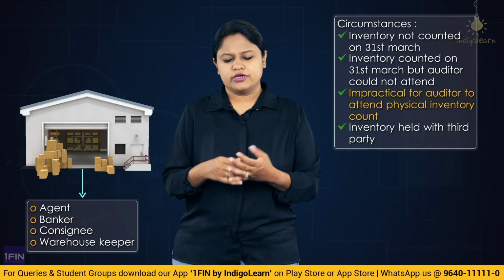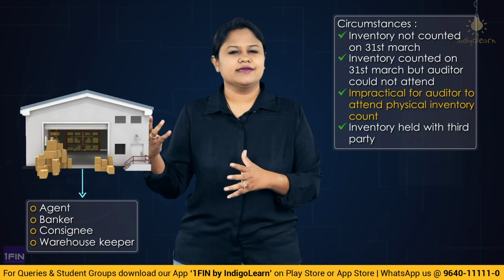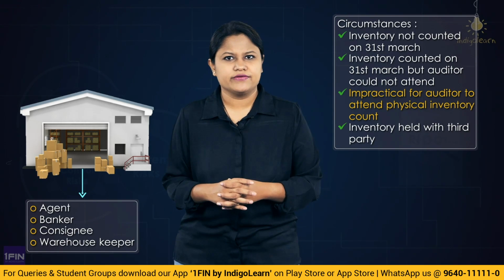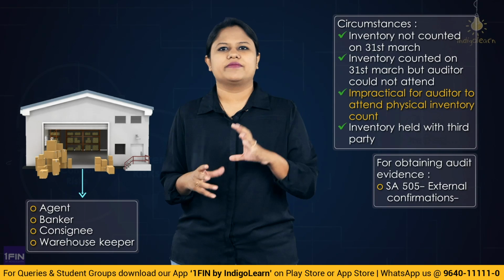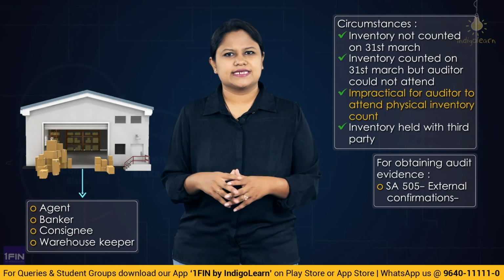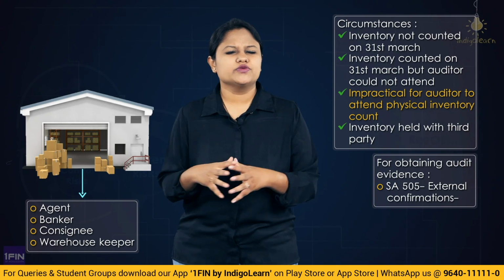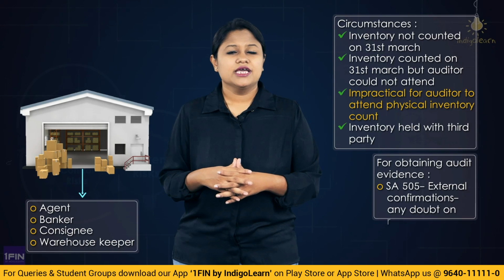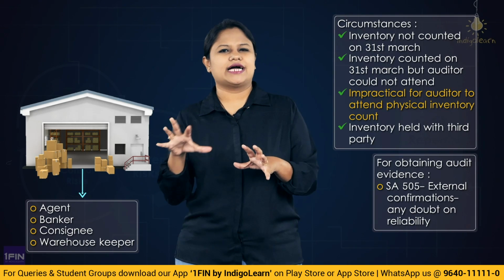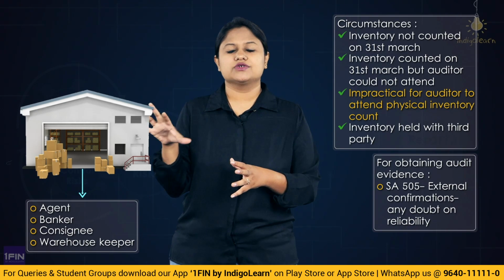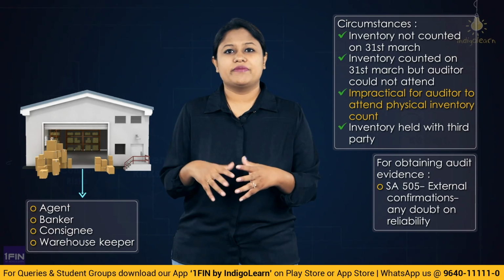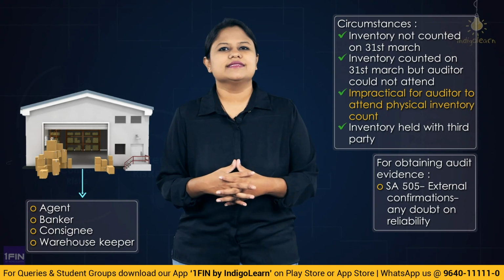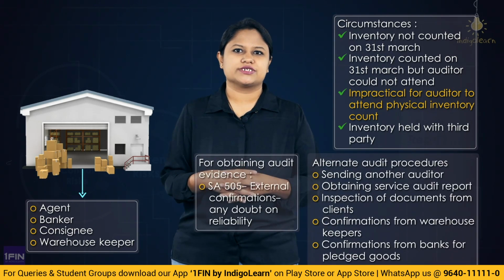So what will you do? First, very importantly, third party. So you would follow SA 505. So you would obtain external confirmation about the physical presence and the existence. But suppose we have a doubt as to the reliability, if we feel that it is not that reliable a source, maybe the person who is going to give it is not reliable enough, or maybe you have a doubt as to the integrity, then in that case we will go to alternate audit procedures.